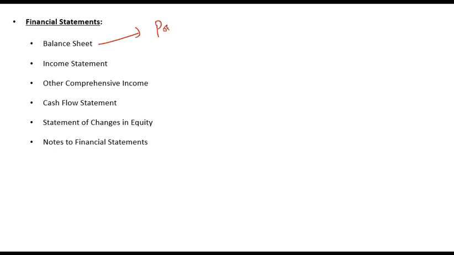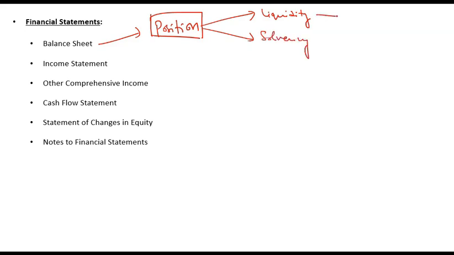Balance sheet tells you about the financial position of the company. That is, what is the strength of the company on a particular date. And in analysis of the balance sheet, you perform two basic types of analyses: liquidity analysis and solvency analysis. Liquidity analysis is the company's ability to meet short-term obligations, and solvency is the ability to meet long-term obligations.